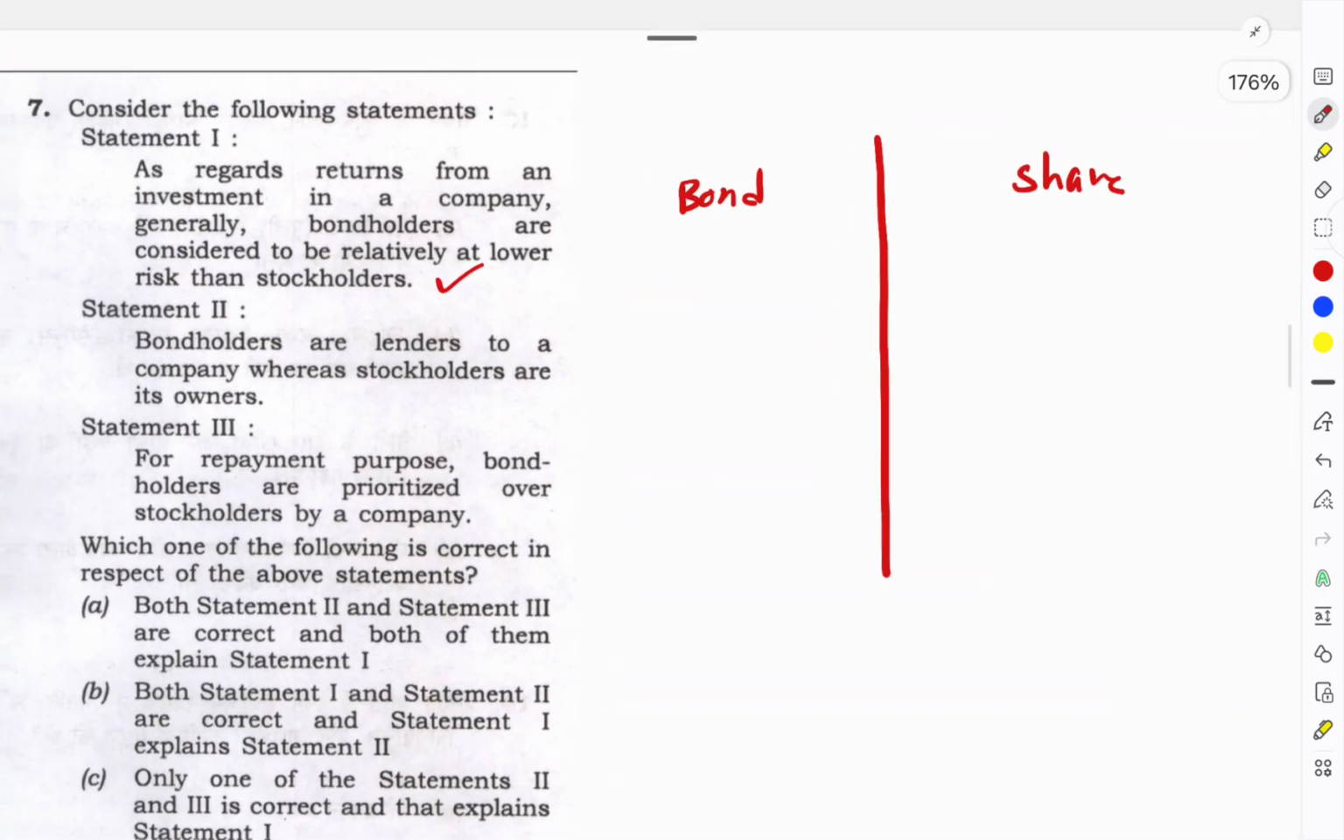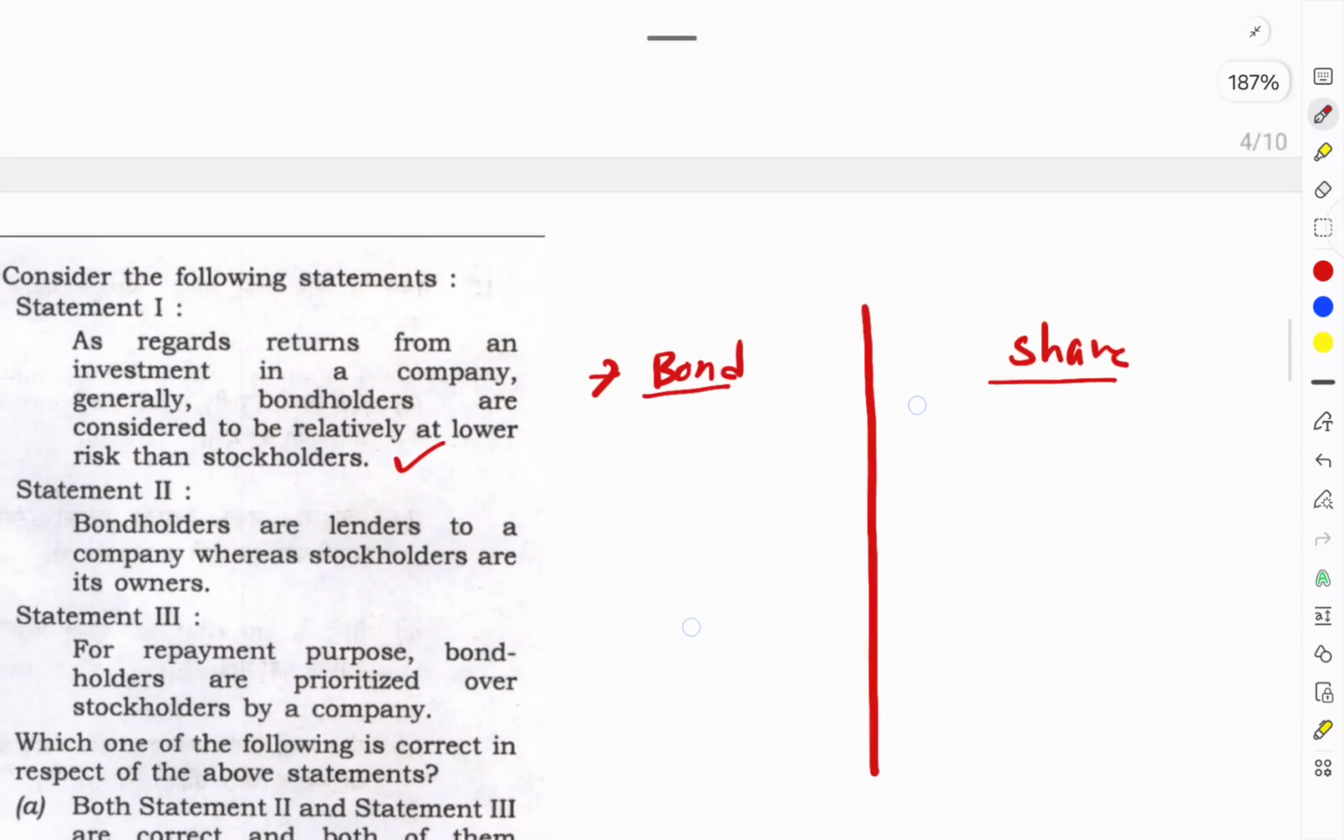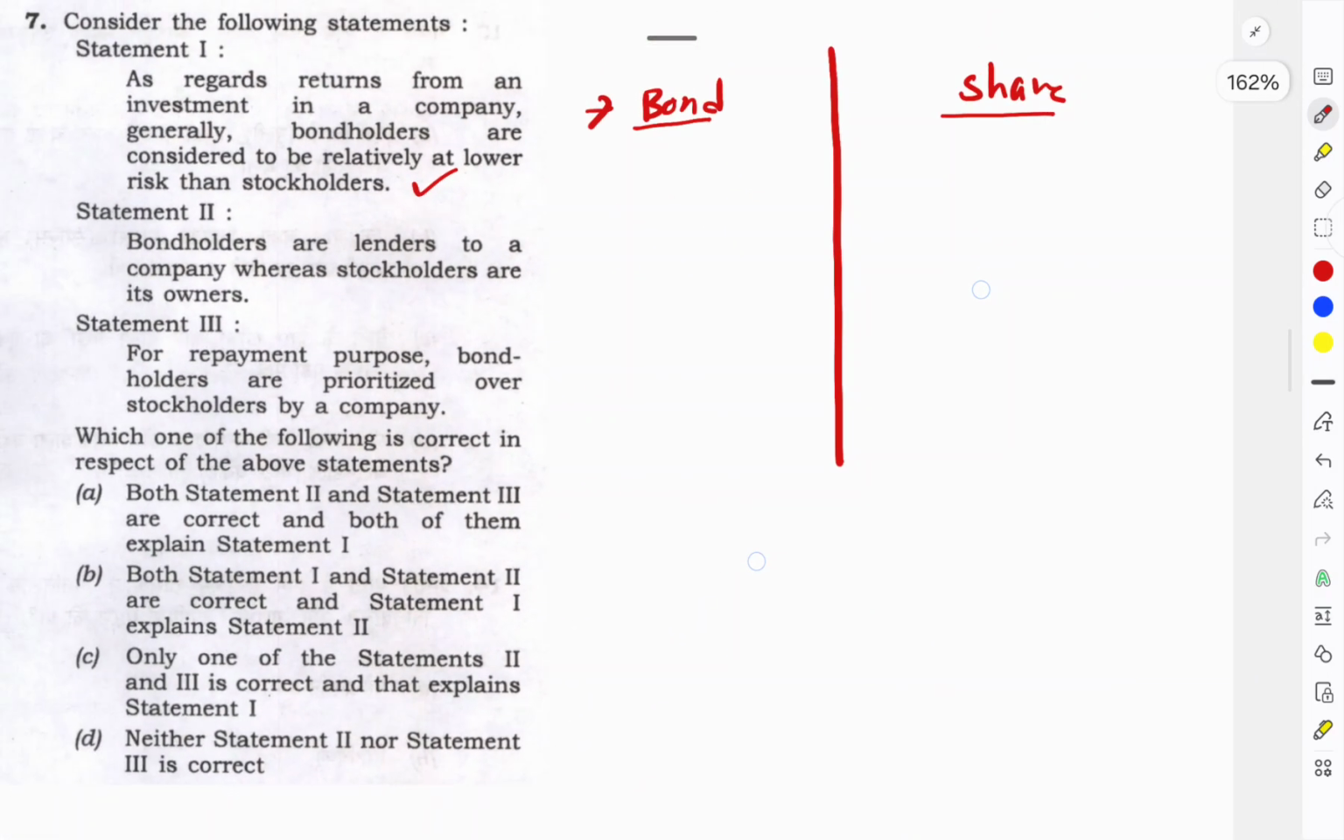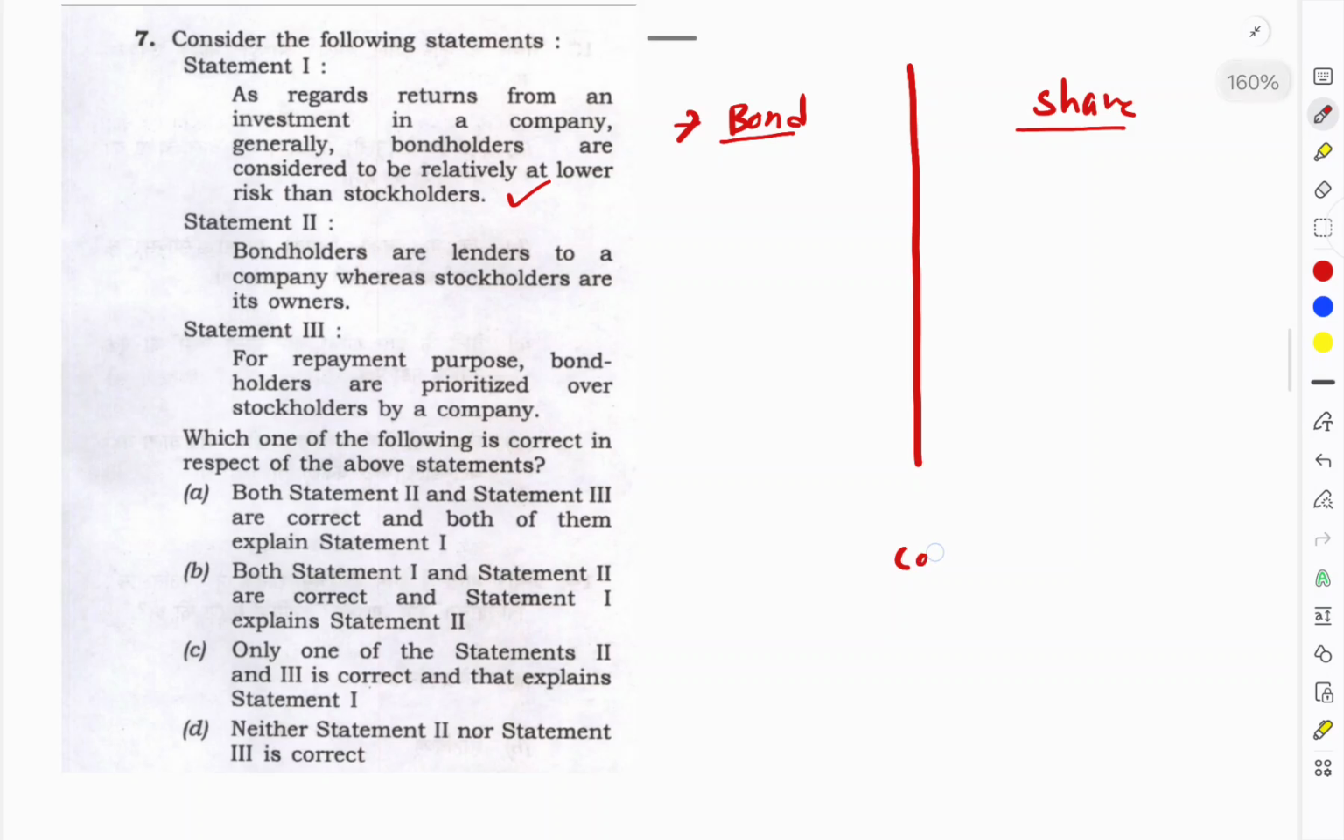Bond and share. What do you mean by bondholder? Whoever purchases a bond is a bondholder, whoever purchases a share is a shareholder. Let's say you are starting one company. Here I will draw a diagram. You need a certain amount of capital. You want to be part of that company, in the sense you want to be a shareholder, an owner of that company. Then you are purchasing shares.